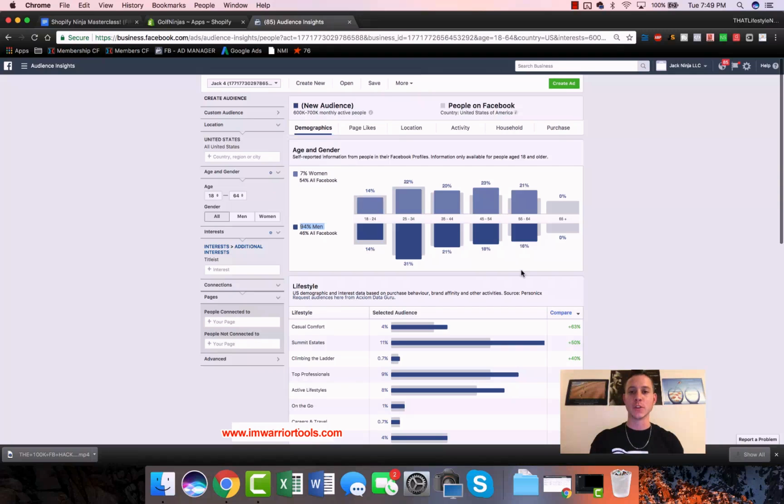If the 25 through 34-year-olds are 80 cents a click, and the 35 through 44-year-olds are $1.40 per click, and the 45 through 54-year-olds are $1.80 per click, then maybe we're going to scale our ad campaign for the 25 through 34-year-olds because it's the cheapest, based on purchase data. We're going to talk in detail about how to optimize your ad campaigns, right? How to interpret the data, how to lessen your ad spend on the particular ads that are not performing, and how to scale and add additional ad spend on your ads that are performing.